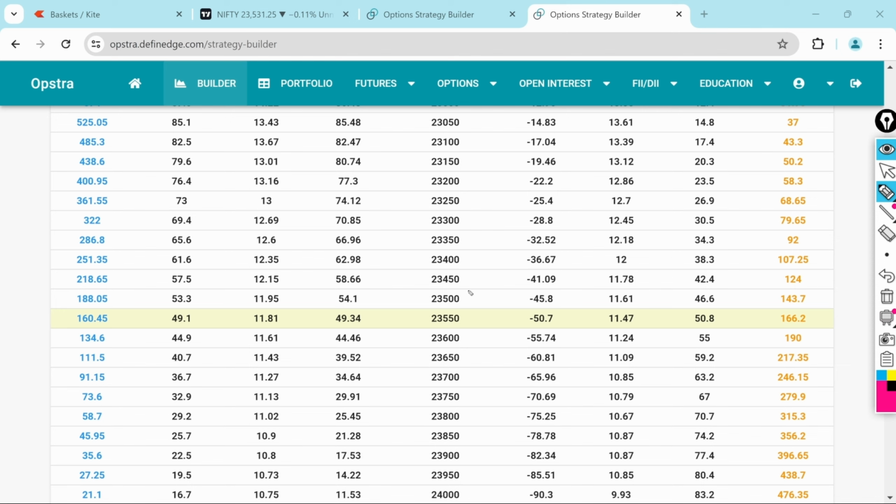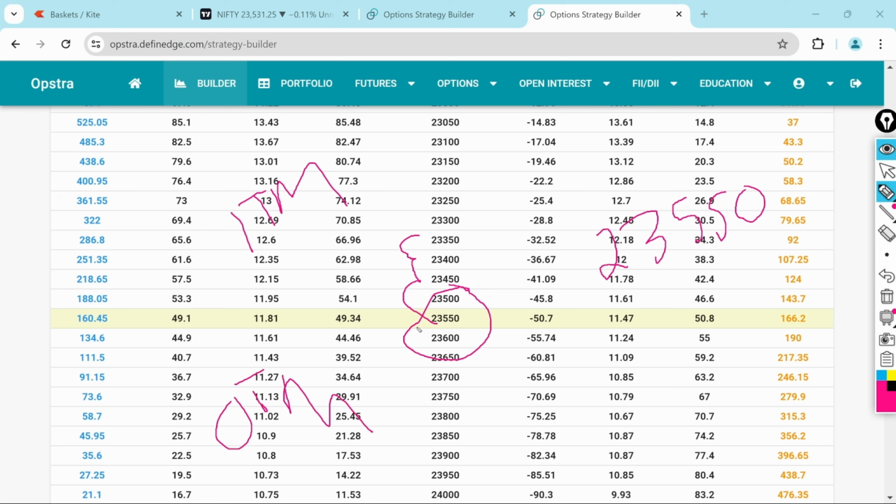On the call side, all the strikes which are below the current market price. For example, in this case, Nifty is currently trading around 23,550. All the strikes on the call side below this particular strike, for example 23,450, 23,400, 23,350, are called in the money strikes. And the strikes above 23,550 are called OTM strikes. The strike price 23,550 is called ATM, at the money strike.